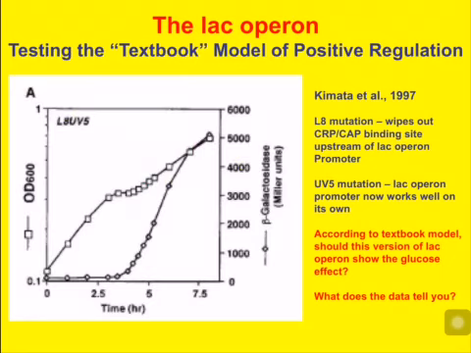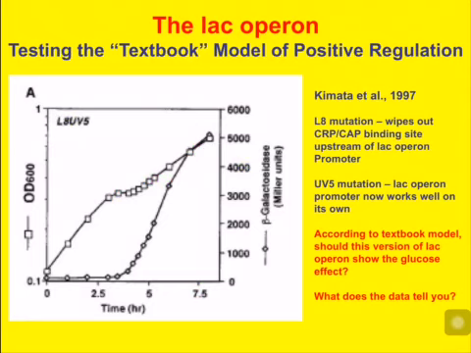In squares is the measure of growth. We see it go up, and in about 3 hours or so on the x-axis, we see it level off, and then it goes up again. We see diauxic growth. Look at induction of beta-galactosidase. In the first part of growth, up until about 3 hours, there is basically no induction, and then when the strain starts to take off again, which we can interpret as when it starts to eat lactose, we see beta-galactosidase induction.